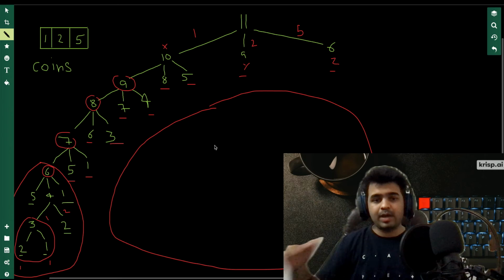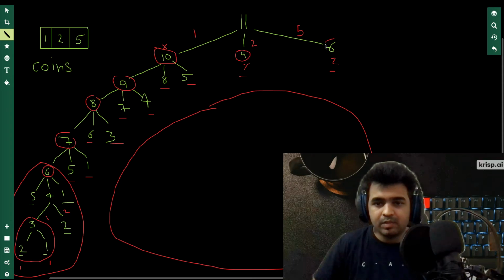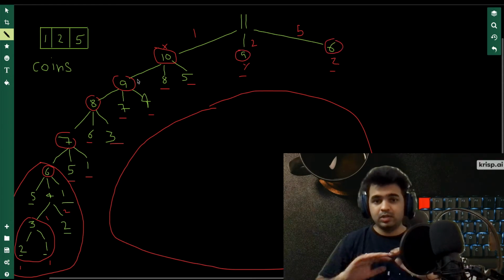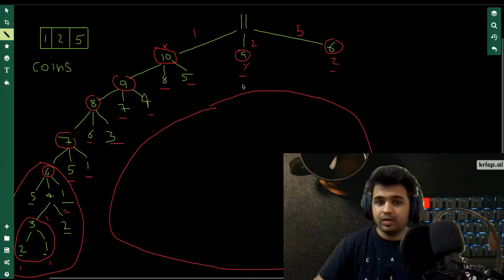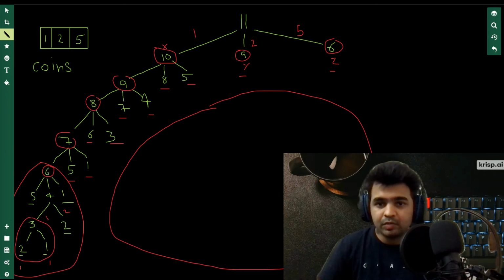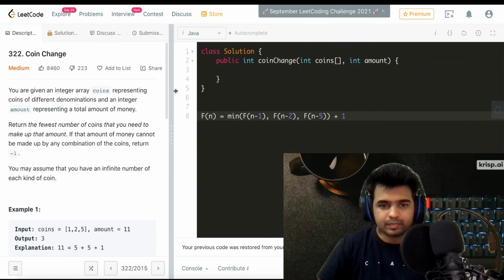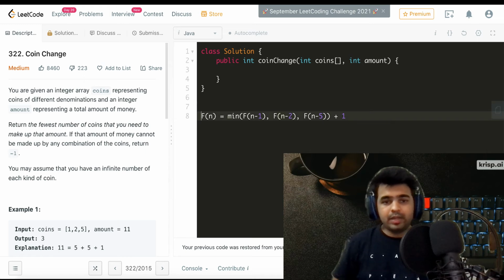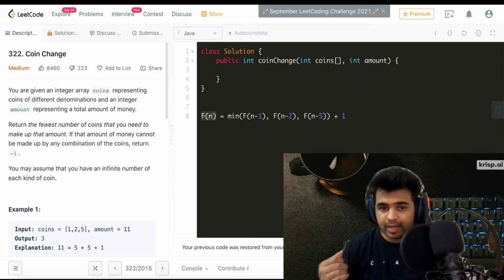So we come back here. Now we know the minimum number of ways to reach 10. We know the minimum number of ways to reach 9. We know the minimum number of ways to reach 6, right? We know all these values, that are x, y, z. We can just pick the minimum of x, y, z, and we know the answer. The answer will be minimum of x, y, z plus 1. So if I have to show it to you in a formula, to calculate the minimum number of coins for an amount n.